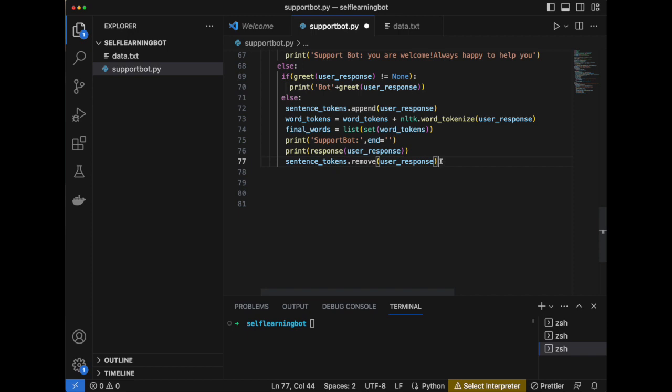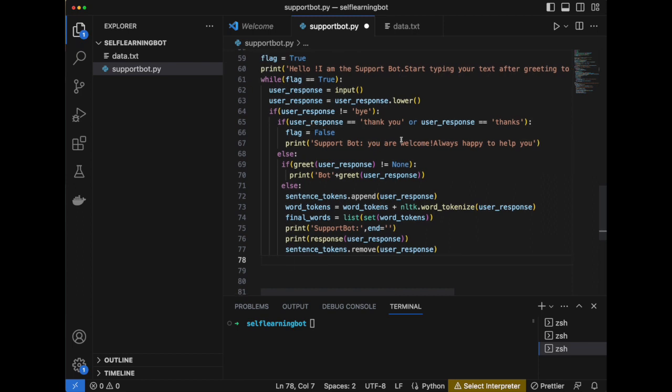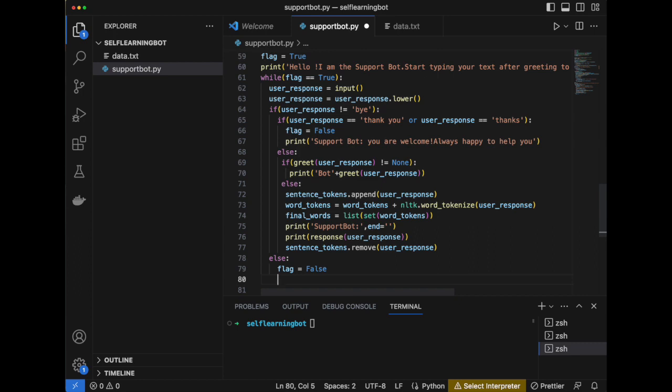Then after replying, the bot wants to forget your last message to keep the conversation fresh. And that's how our bot processes and responds to each message you send. And in case you say bye, we set the flag as false, and we show the message as Support Bot goodbye. So this is how you write the entire code for creating a self-learning bot.